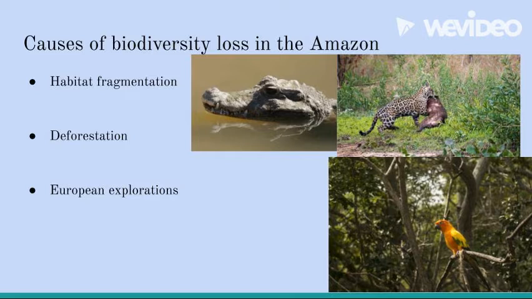The Brazilian government has designated over 391,000 square kilometers of the rainforest as a forest reserve in Brazil. However, this is only about 2% of the original forest area, which is far from sufficient to sustain the plants and animals of the Amazon. There are many reasons for the reducing biodiversity in the Amazon rainforest, and some of them are deforestation and wildfires. In the next section of this presentation, I will discuss the reasons in more detail.